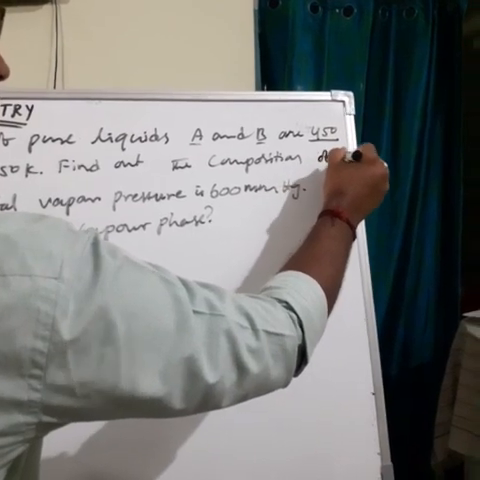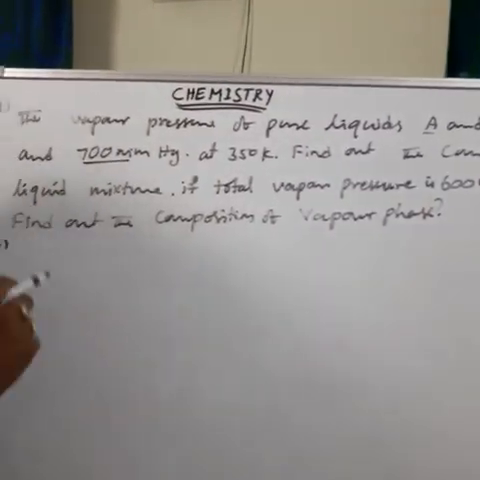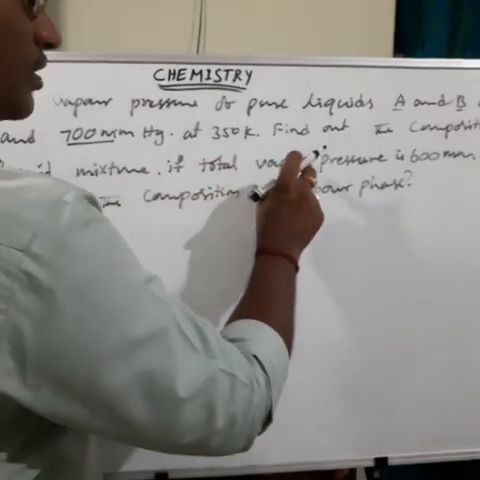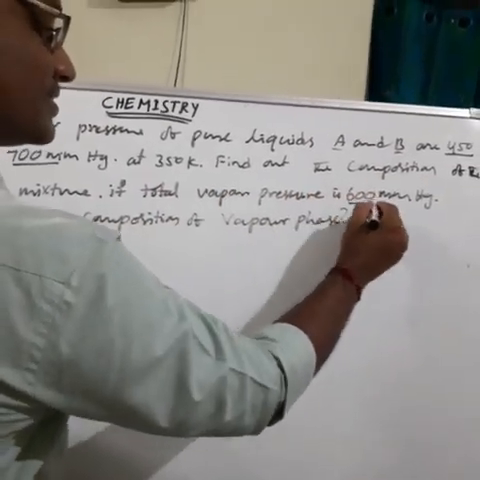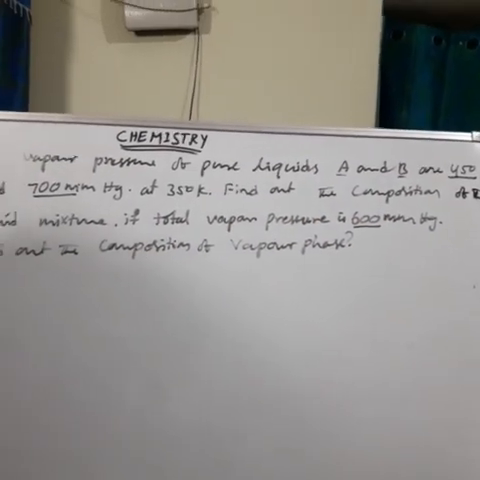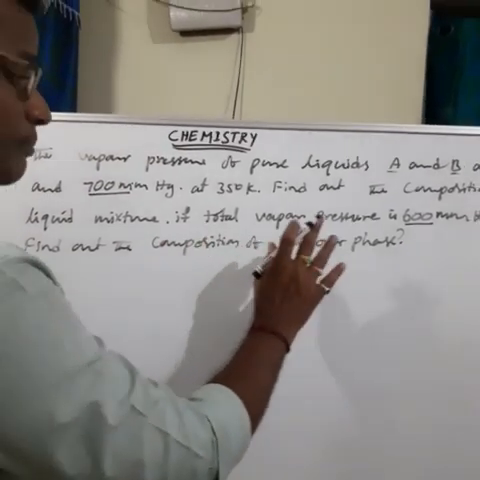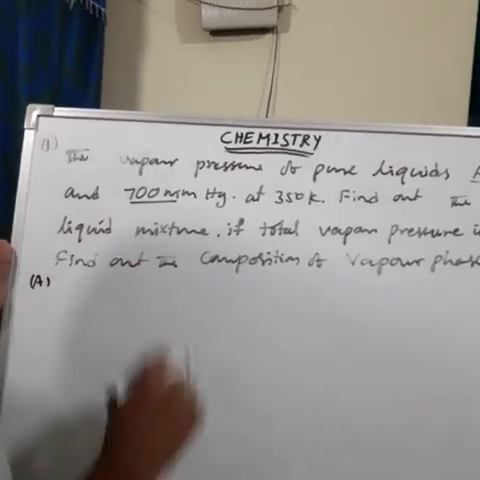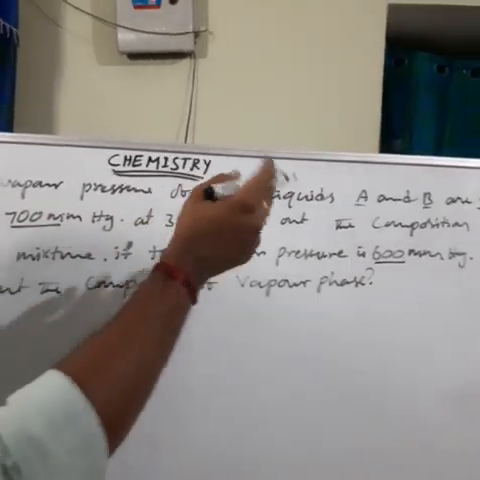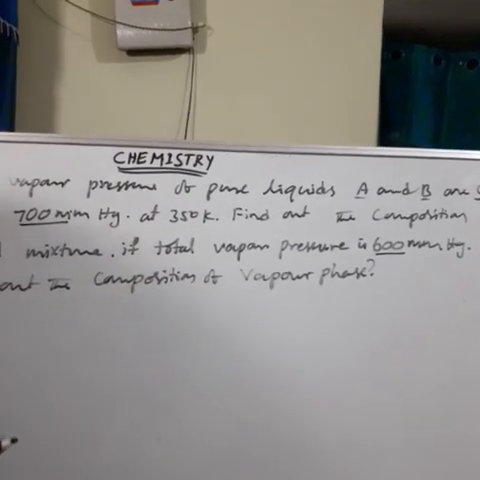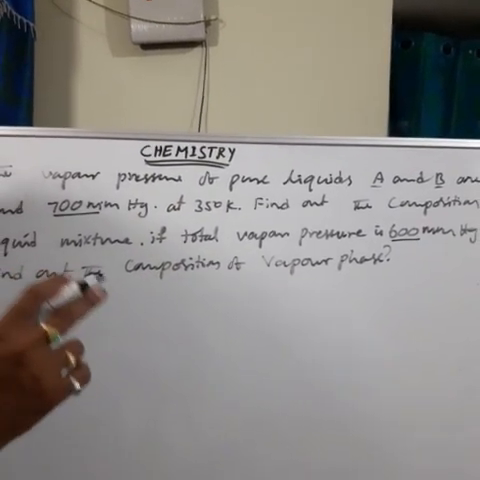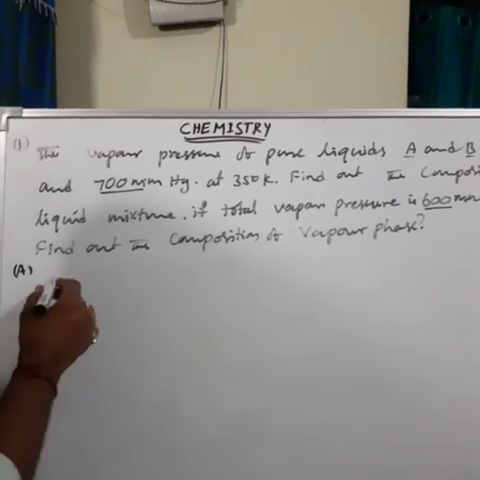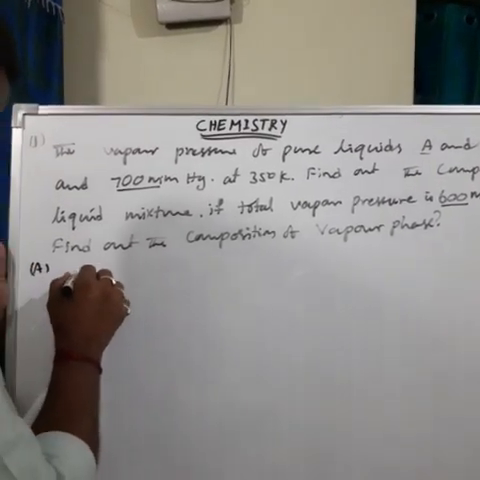Composition of the liquid mixture, if the total vapor pressure is 600 mm of mercury. Find out the composition of the vapor phase. See here, in this problem there are two liquids, a solution containing two liquids. That's why we have to take Raoult's law for the liquid solution formula. What did I tell about Raoult's law for liquid solution?